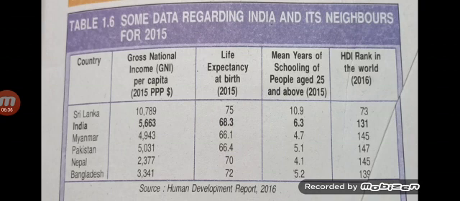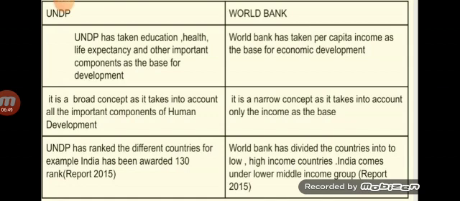Now we will see the criteria used by World Bank and UNDP for comparing the countries. That means the difference between UNDP and World Bank. First, UNDP has taken education, health, life expectancy and other important components as the base for development.